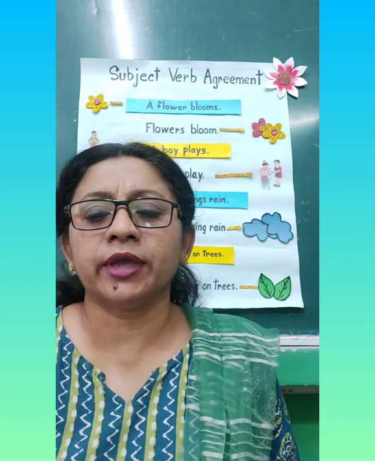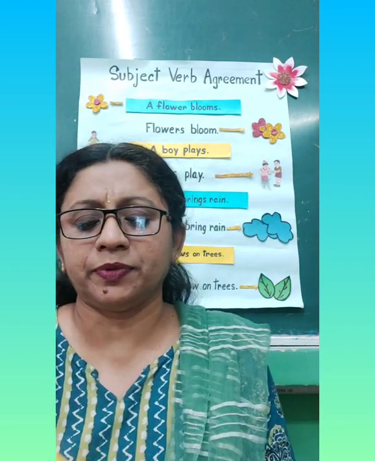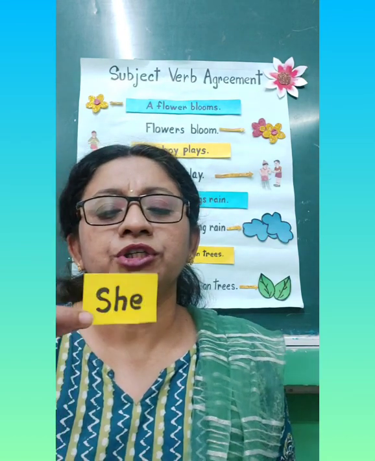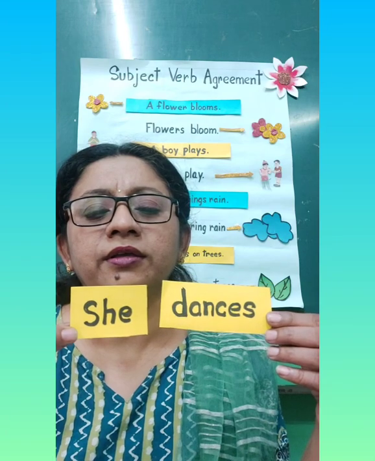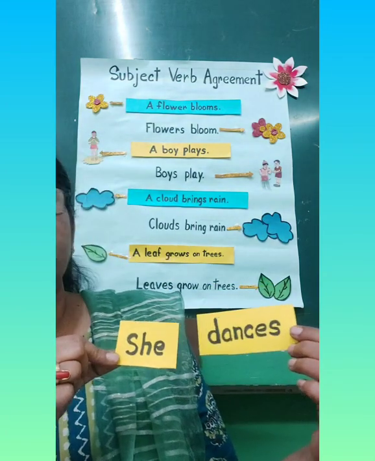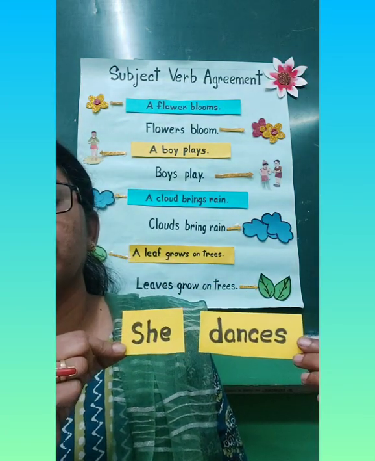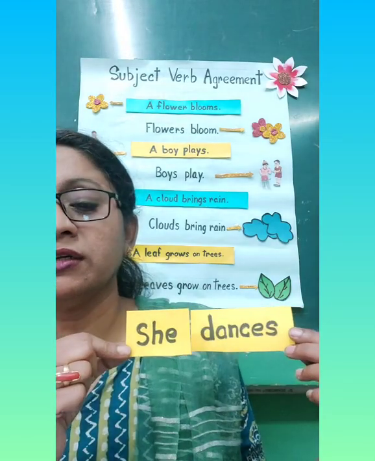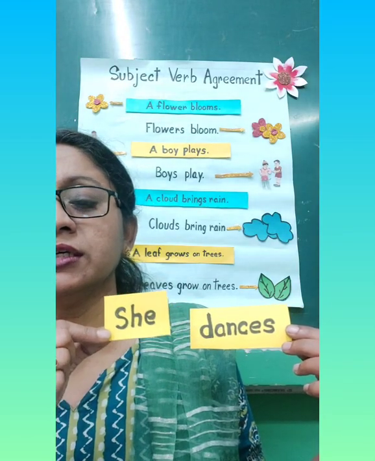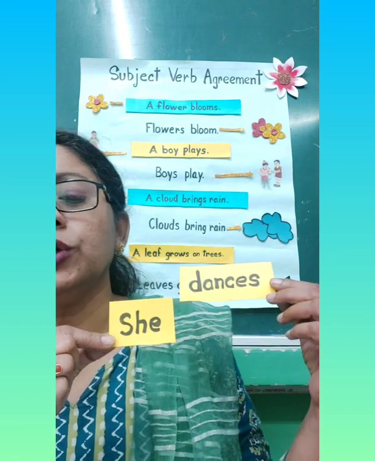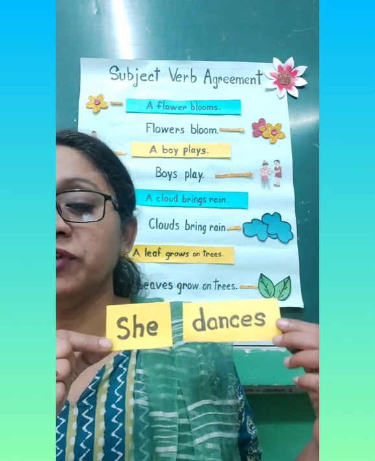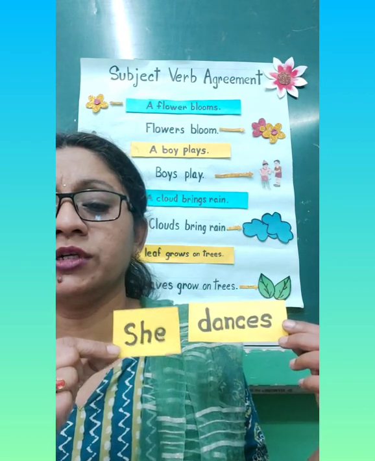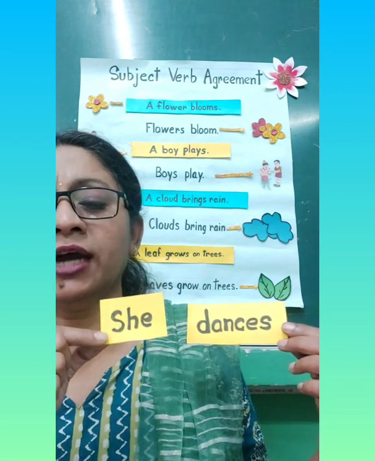Now let us look at some examples. She dances, right? We will not say dance because she is a singular noun. So with a singular noun we will use a singular verb which has an s attached to it. So she dances.